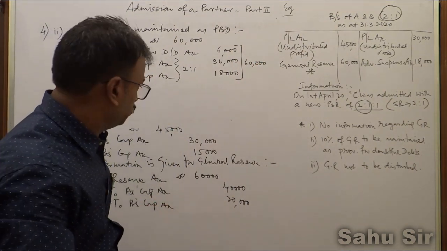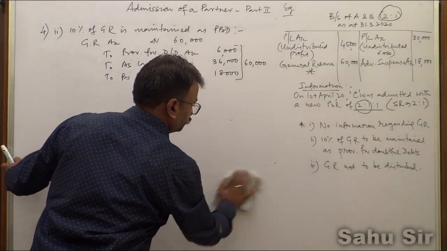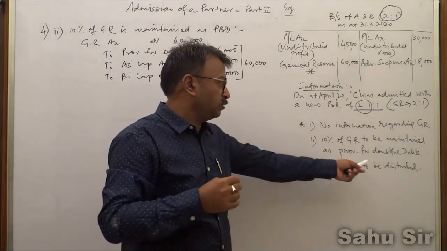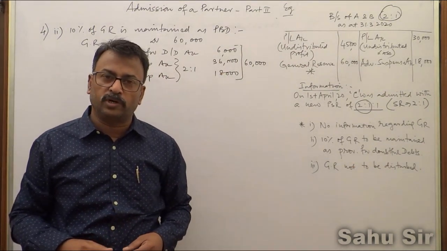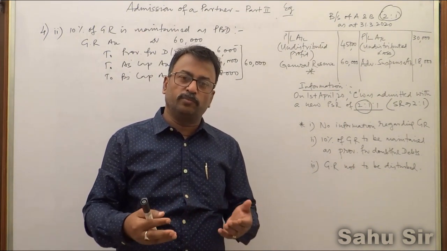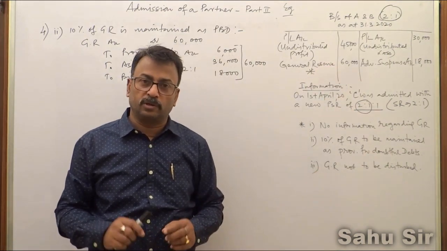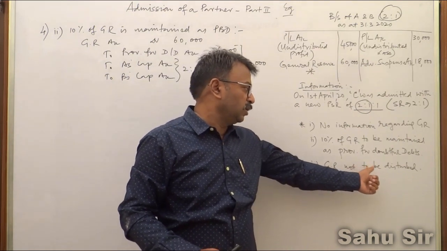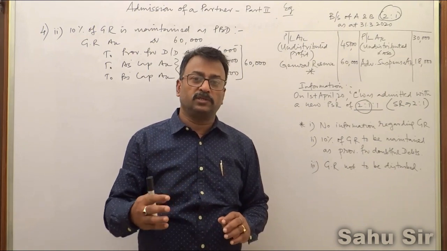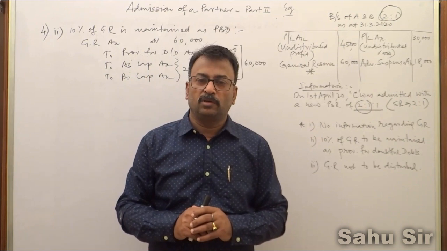Now when we think about the last one, they are saying here general reserve not to be distributed or disturbed. That means in the new balance sheet, general reserve will appear as usual 60,000 rupees. Remember, if it is given general reserve not to be disturbed, it means in the new balance sheet after C's admission, general reserve will appear in the balance sheet at 60,000 rupees.